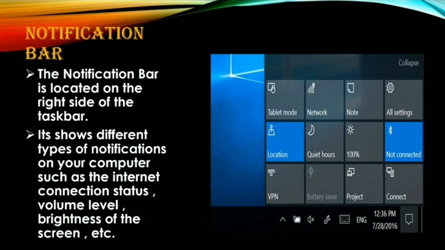It also shows the date and time, what the date is and what the time is. If you are connected to the internet, it also shows what message is coming. The notification does different types of work. So with the help of notifications, we can easily understand the status of our computer system.